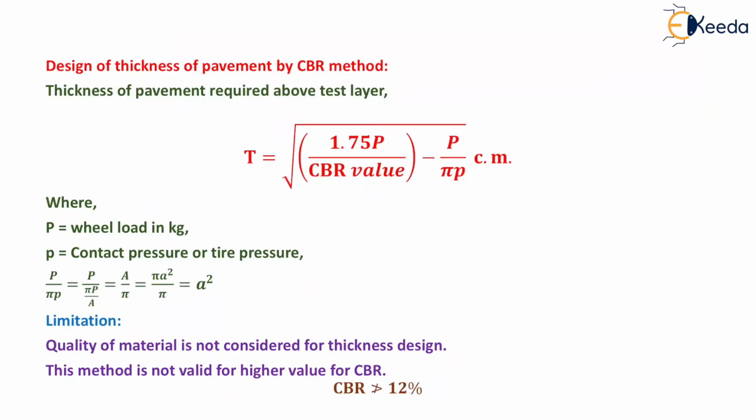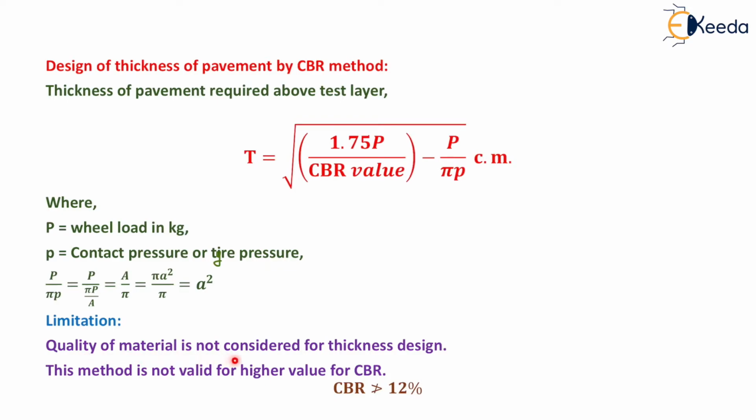Thickness can be determined by using the formula, that is, under root of 1.75 P upon CBR value minus P upon pi small p, which will be in centimeter, where P is equal to wheel load in kg, small p is contact pressure or tire pressure. It can be determined by using the formula P upon pi p, and the solution will be equal to A square.